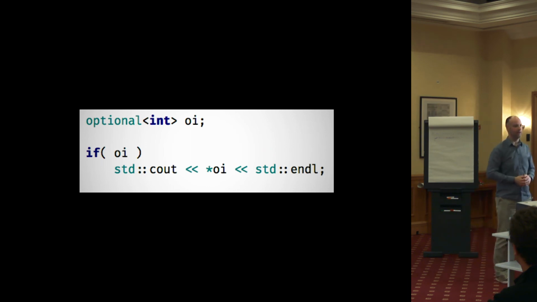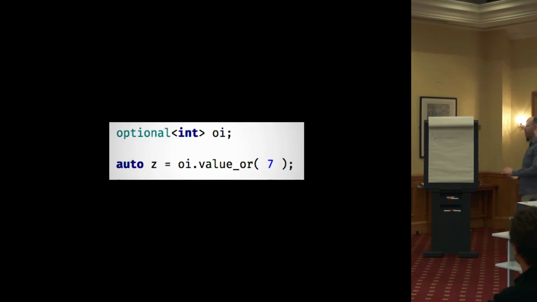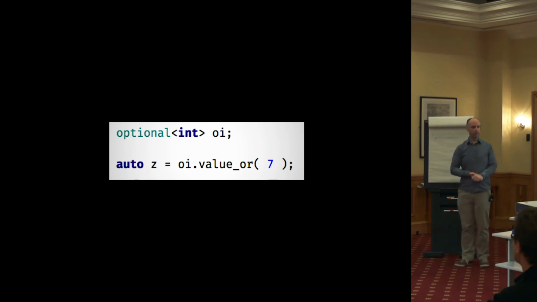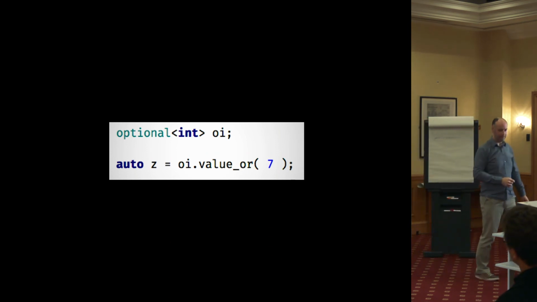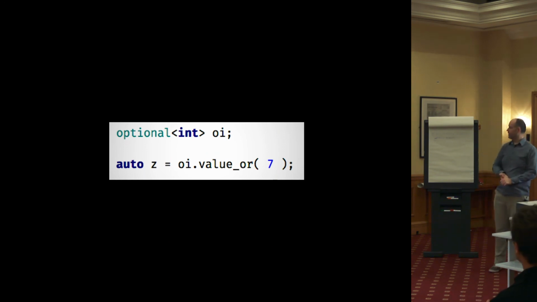So what are we really getting out of it? I mean, we're being a bit more explicit in our intentions, so that's nice. And there is one method that helps us to be a bit safer, value_or. What this does is just allows you to coalesce the value, or if it doesn't have a value, a default value. So you either get whatever the integer is in there, or this one. That's nice. It's a very common use case. Other languages have something like the coalescing operator to give you the same thing. But it's not really general enough.